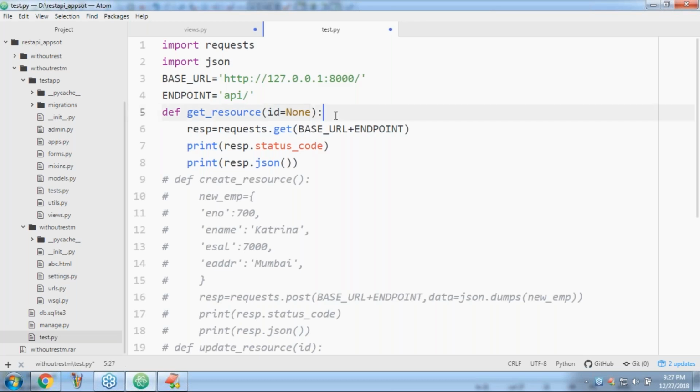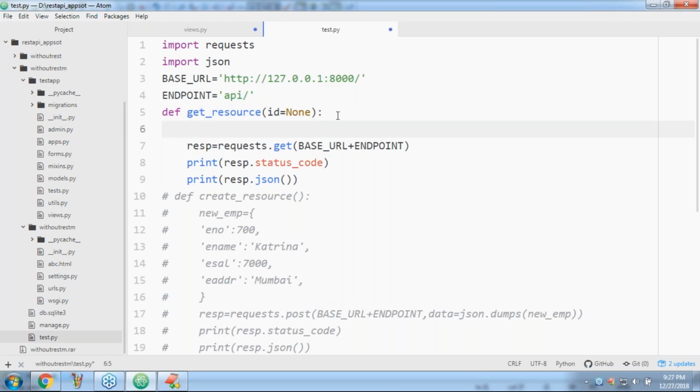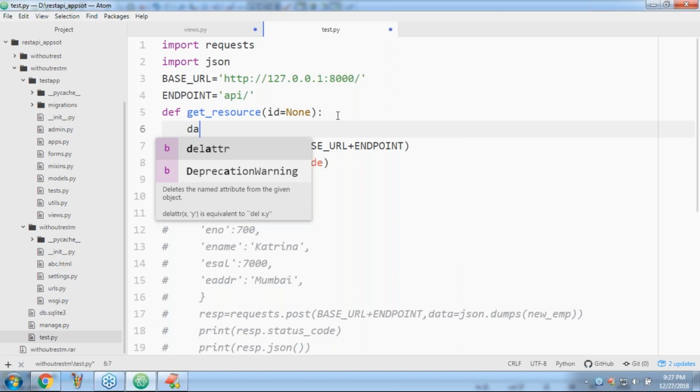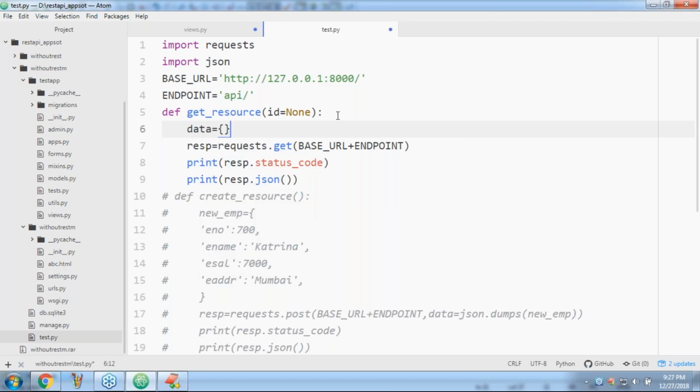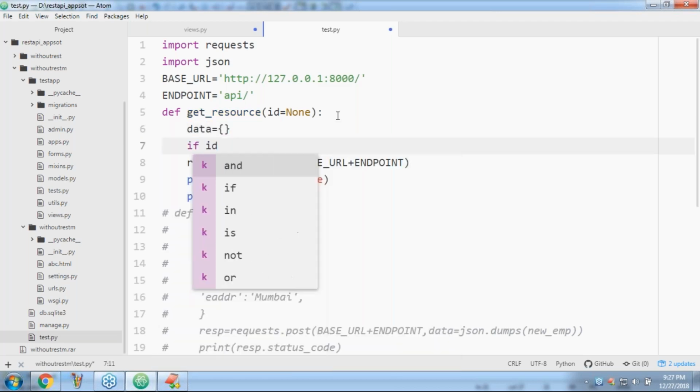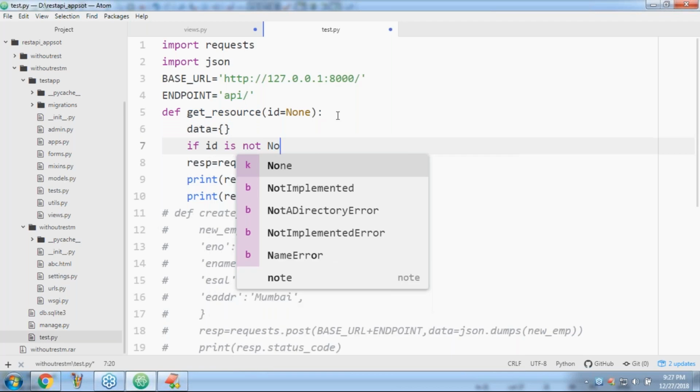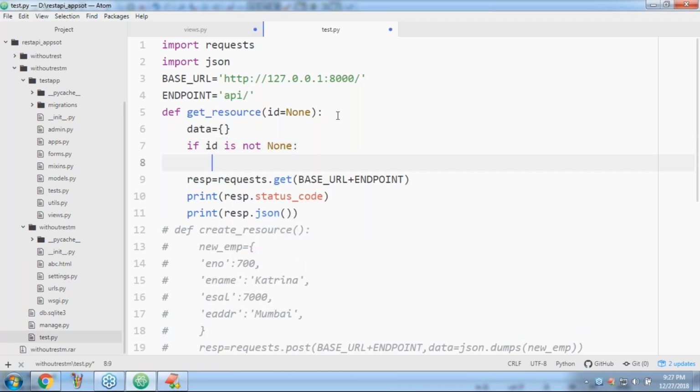Now my target is, observe a bit very carefully about this code. Now I'm taking data equal to an empty dictionary. If id is not None, what is the meaning of that? You are passing some ID. If id is not None means you are passing some ID.